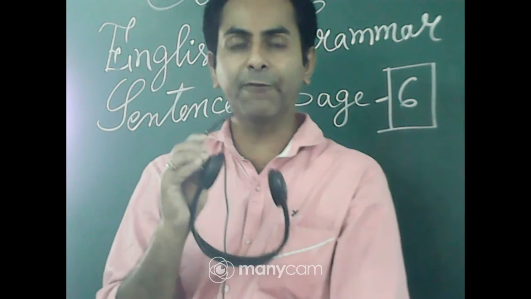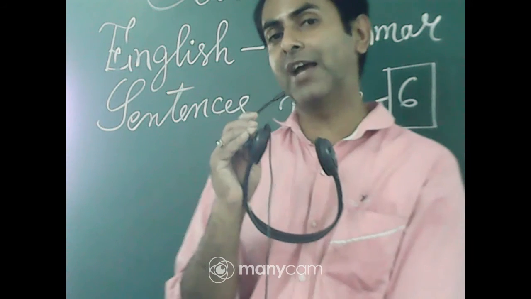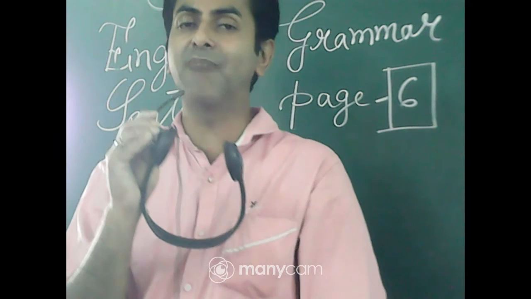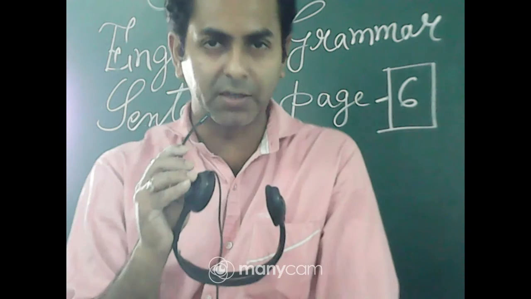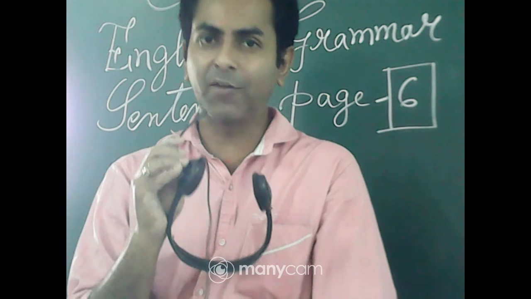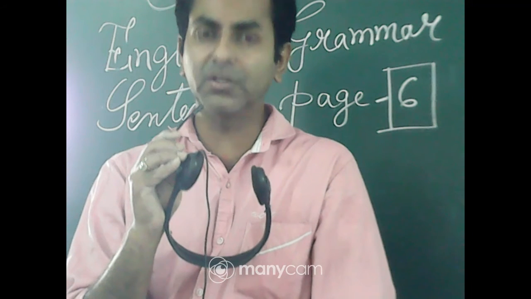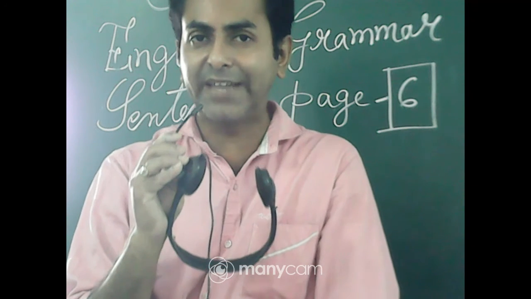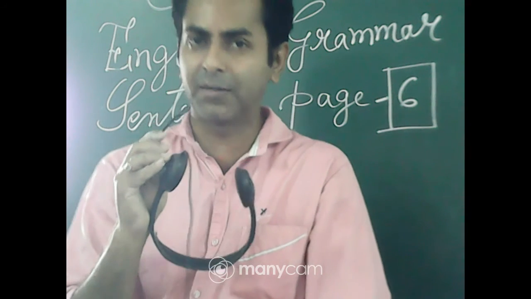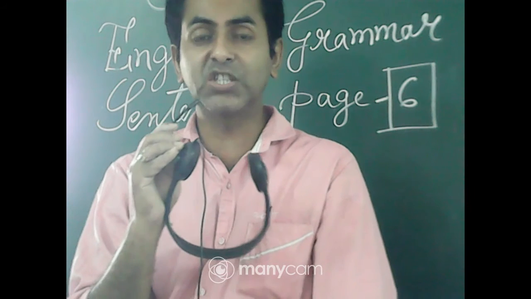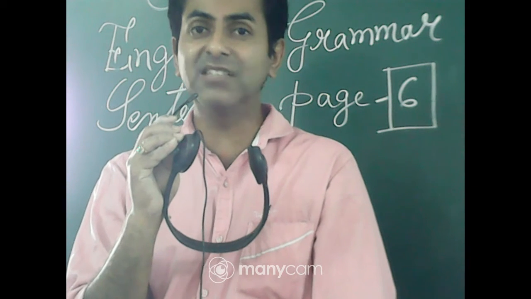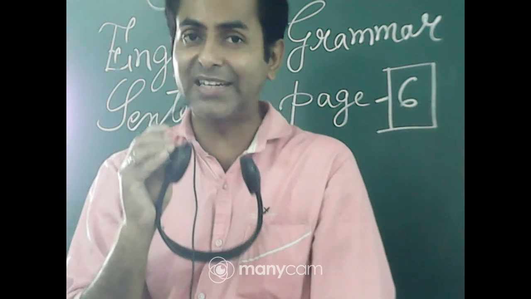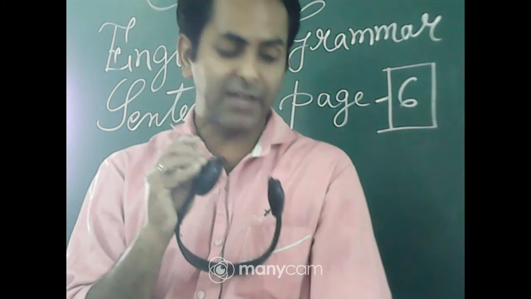These are the different features, and apart from this one, I have already said to you that a sentence must contain a finite verb. And what is finite verb? I have already explained that to you. The verb which changes with a change in subject and the change in tense is known as a finite verb. I repeat, the verb which changes with change in subject and change in tense, that is known as finite verb.